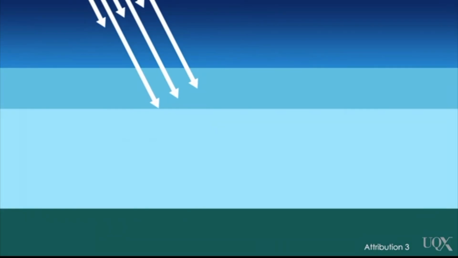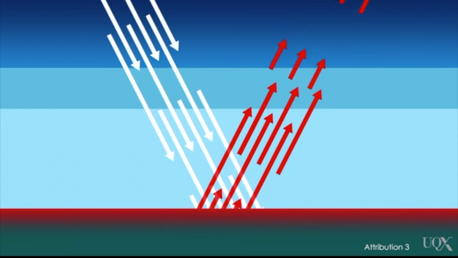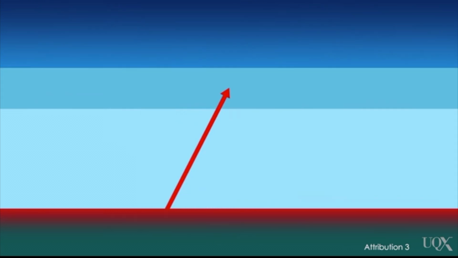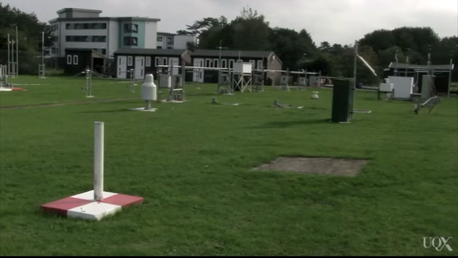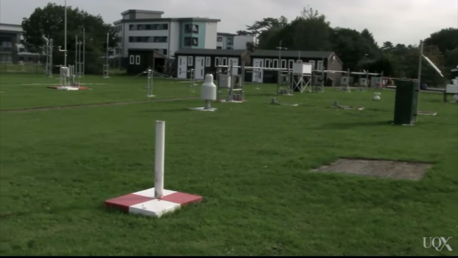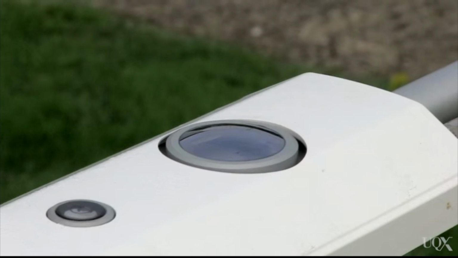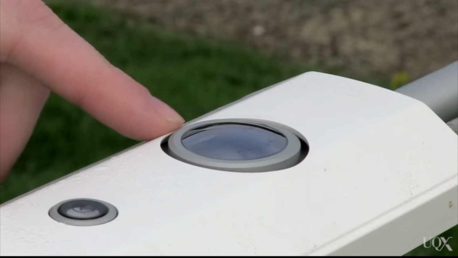A similar thing happens in the atmosphere. Greenhouse gases are special, not just because they absorb infrared, but they also glow in the infrared. The glow from the Earth's surface goes upwards. Greenhouse gases absorb some of this heat, and then they glow in every direction, including down towards us. This recycled heat is how the greenhouse effect warms us. We measure it every day here at the University of Reading Atmospheric Observatory, and this is a pyrgeometer. It has a special window that only allows infrared light through to be measured. Even during a cloudless night, it measures the constant, warming greenhouse glow.